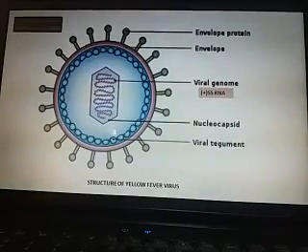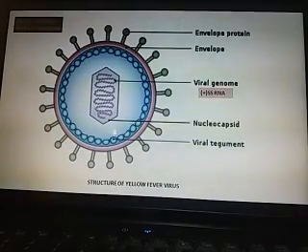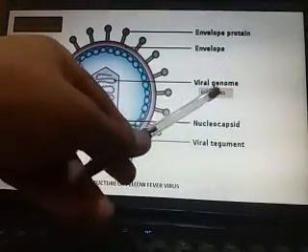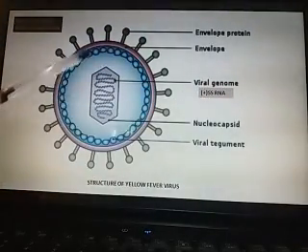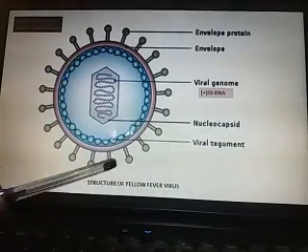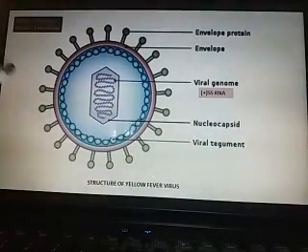You can see here the structure of the virus that belongs to the flavivirus genus, Flaviviridae family. You can see the envelope protein, the viral genome, that is positive sense, single stranded RNA, nucleocapsid, and viral tegument. This one is the complete structure of the yellow fever virus.